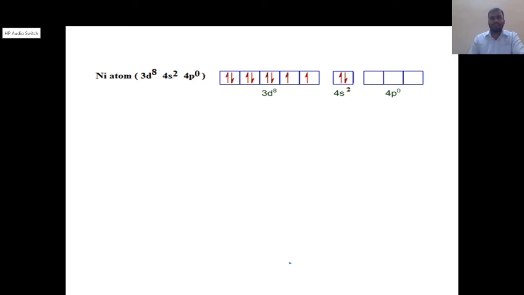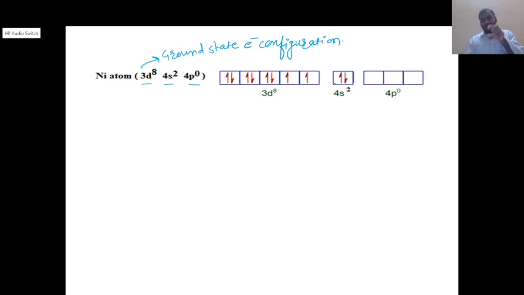This is the electronic arrangement of the nickel atom having 3d8, 4s2, 4p0. This is the ground state electronic configuration, in which we can see 3d8, 8 electrons, then 4s2.